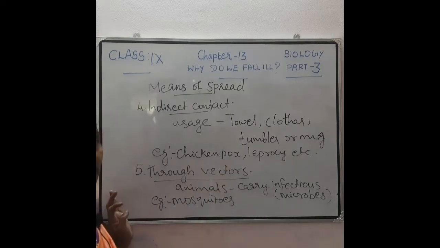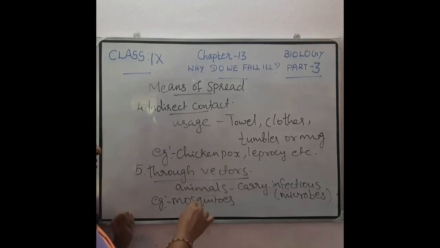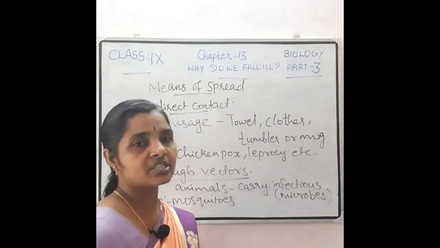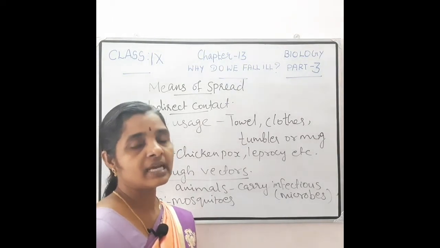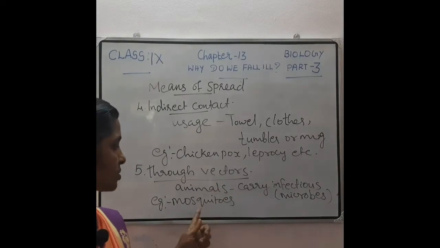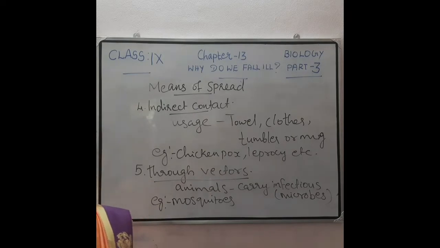A dog is also an example, that is a rabid dog causing rabies. So the dog is also an example of a vector. Some animals carry these infectious agents from an infected person to a healthy person, and these animals are called vectors. The most common vector is which one? Mosquitoes. Then another one is the housefly. All of you know that housefly also.